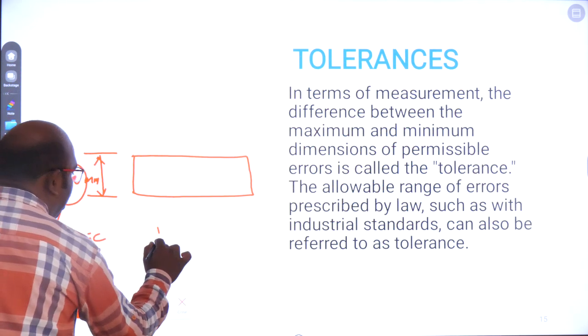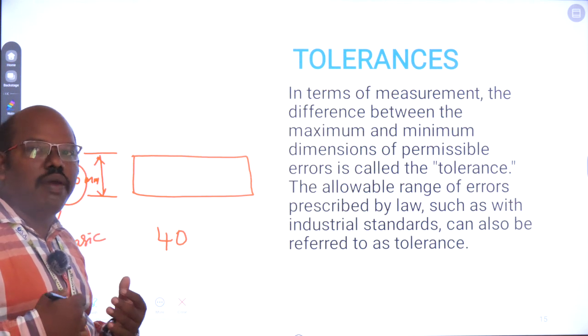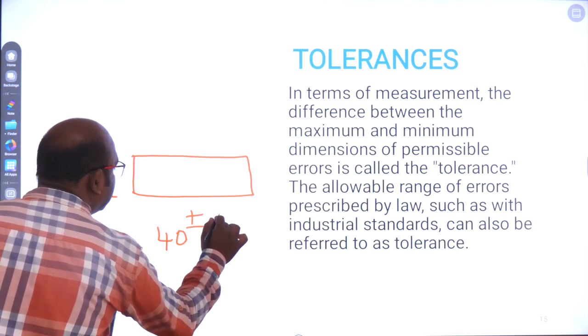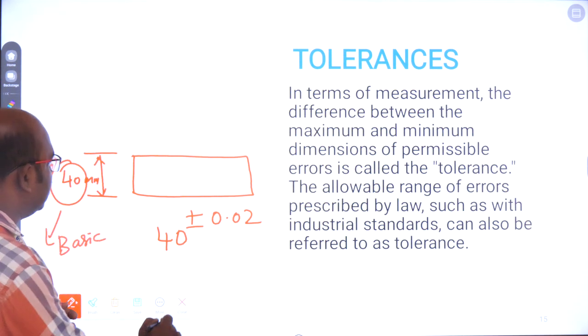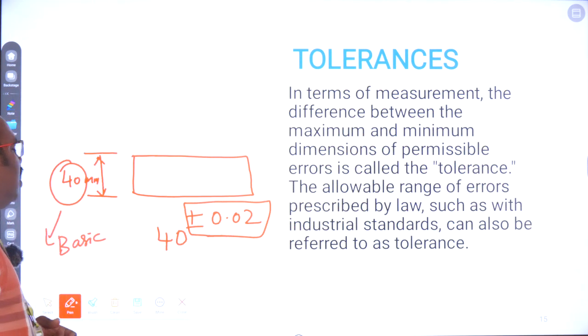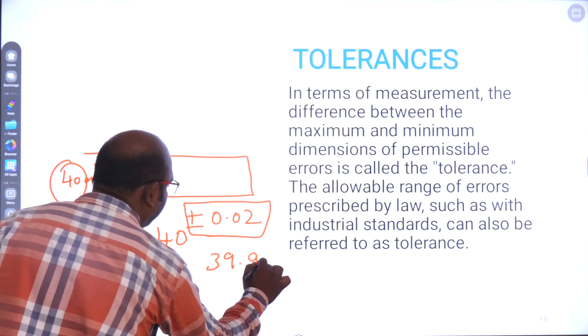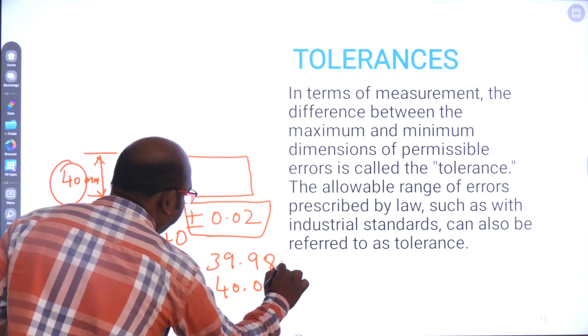For example, take 40 mm, and I give the manufacturing people a relaxation of plus or minus 0.02 mm. What does this mean? This is a limit. The manufacturer can manufacture the component between 39.98 mm and 40.02 mm.